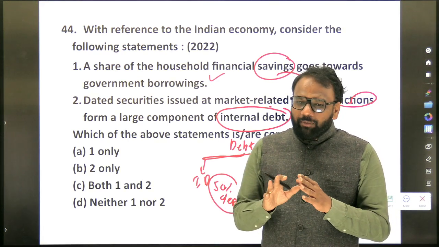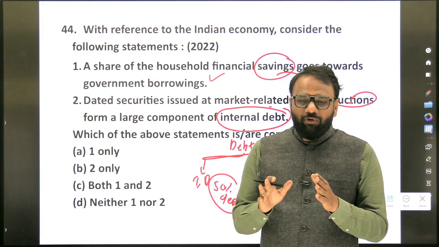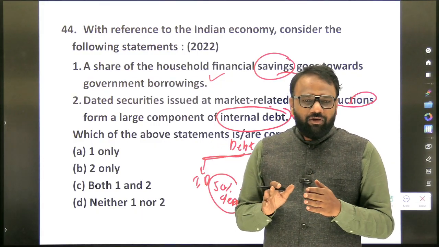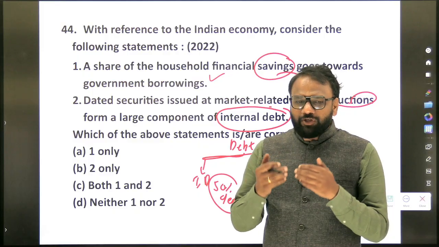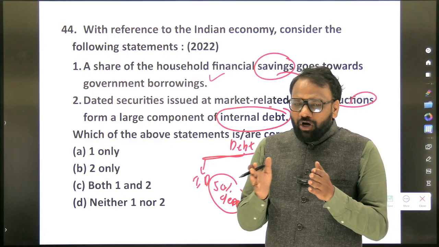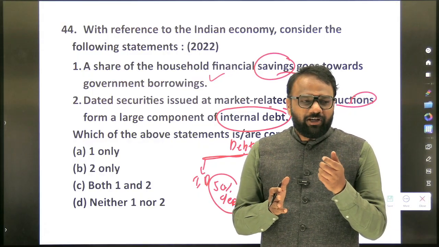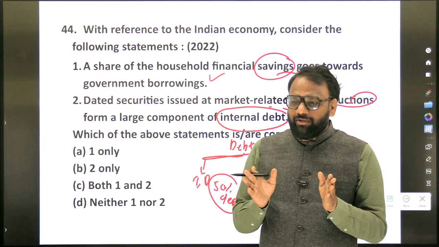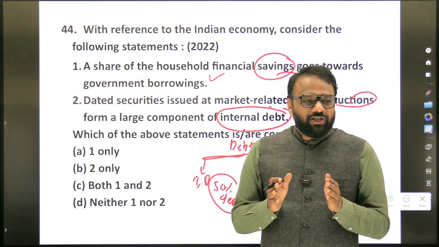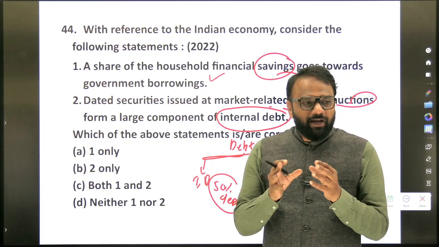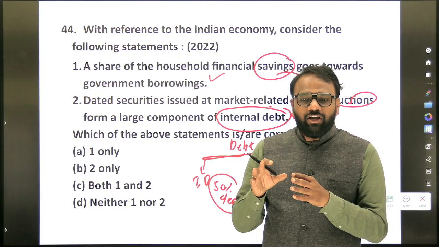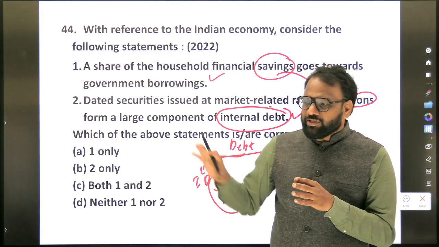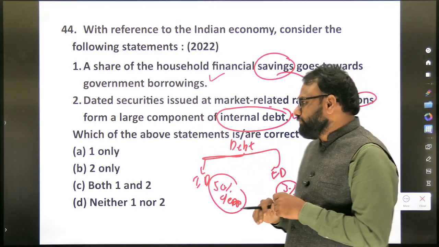But here we will not be preparing the economic survey, we will not be preparing the budget document also, because this is going to remain the same. For 2026, for 2027, for 2028, it is going to remain the same. All of a sudden, dated securities will not lose their dominant position. It will not be occupied by something else. So these things are the static part. We will prepare from the static point of view. We shall not think that only by reading the budget we will be able to answer such kind of questions. No. So this is the static part.